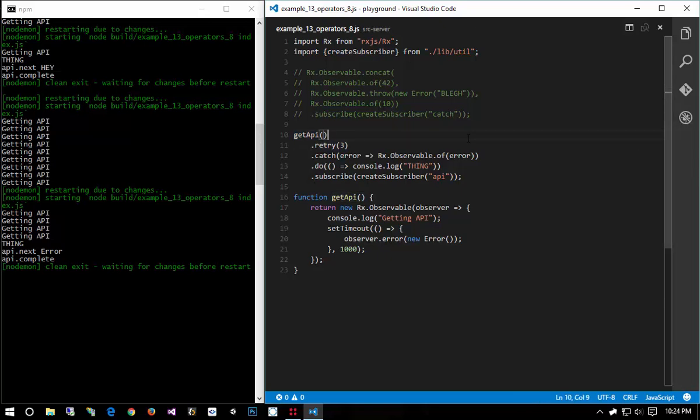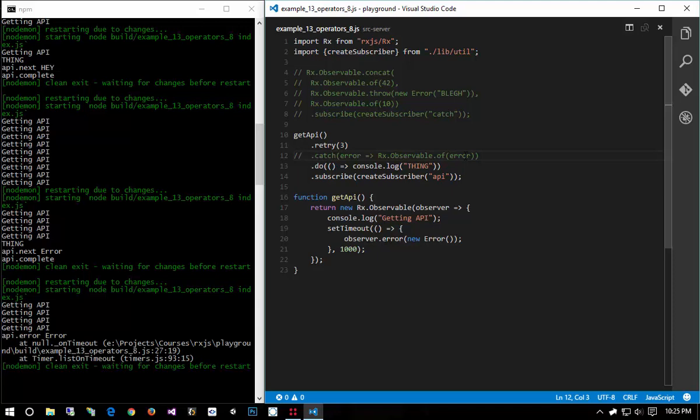Now, it's important, the reason why it wasn't working before with the promise is because when you resubscribe to a fromPromise, it keeps that promise's resolved or rejected state cached. Whereas if we resubscribe to an observable, the observer generator function gets called again. That's a very important difference between promises and observables if you're combining the two. And that's really it. We can retry X amount of times. Also note it is saying API next error because I have this catch handler here. If I didn't have that catch handler, it would call getting API 4 times, and then it would completely just die. API error, error. And that would result in an unsubscribe and all that fun stuff.